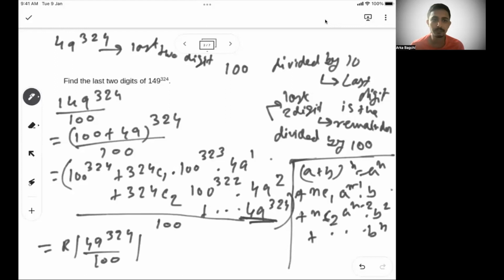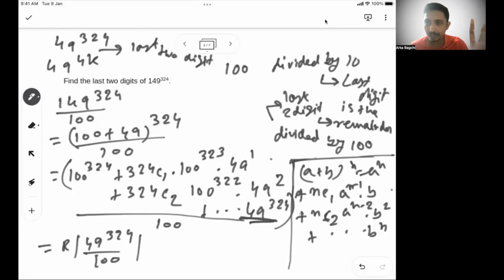Again, 4 has a cyclicity, so this basically boils down to 49 to the power 4k. So this is nothing but 49 to the power 4k, so 49 to the power 4, whatever be the last two digit for that.